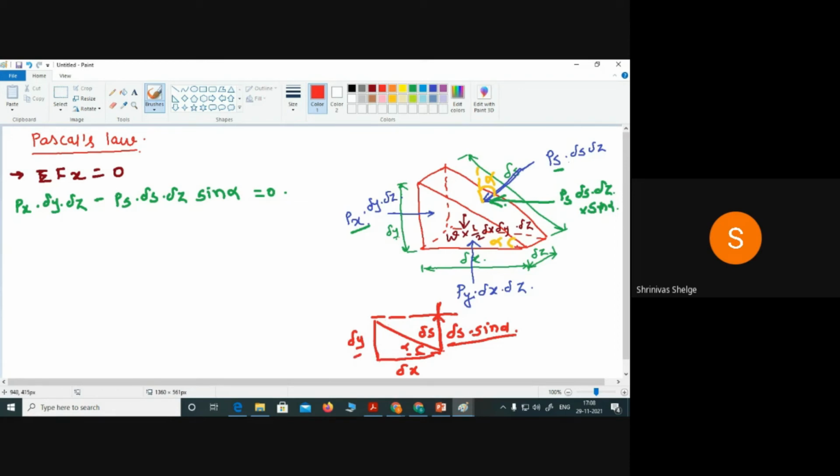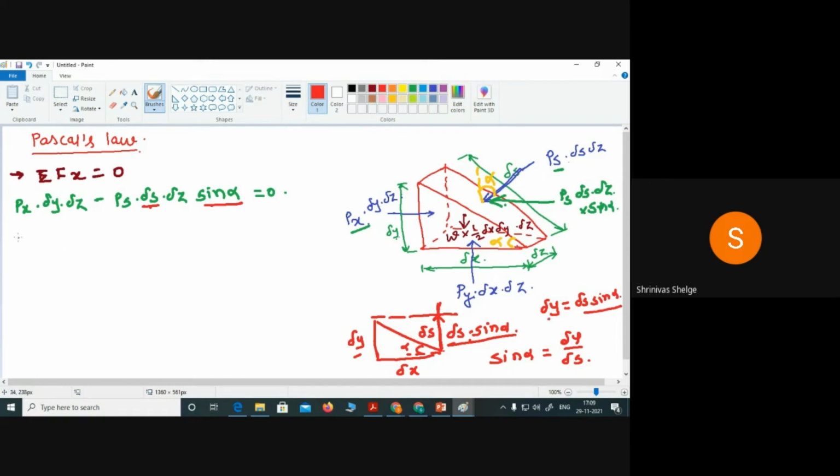So sine alpha equals delta y divided by delta S. That means delta y equals delta S sine alpha. So the multiplication of delta S sine alpha is nothing but delta Y.